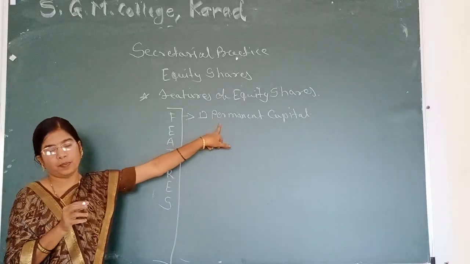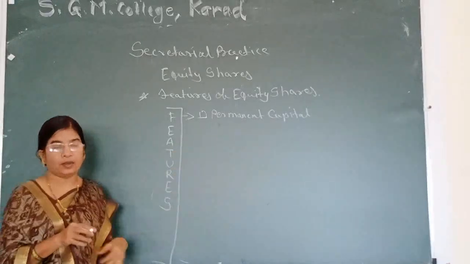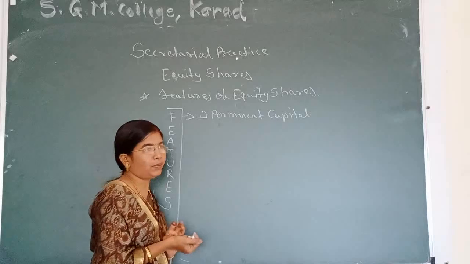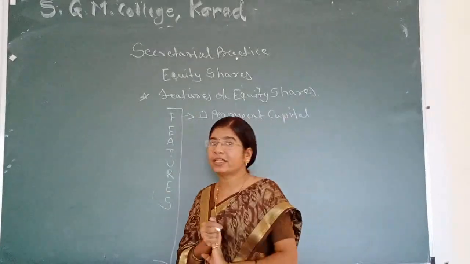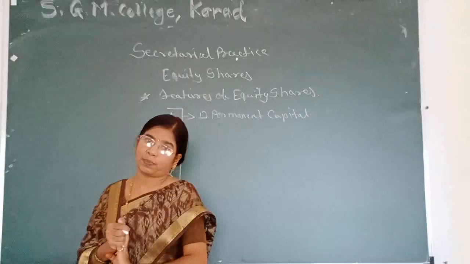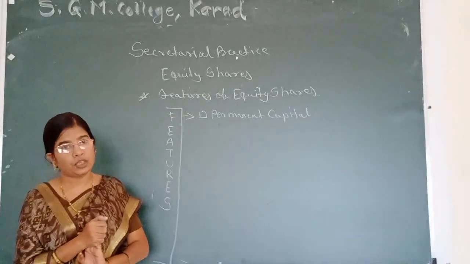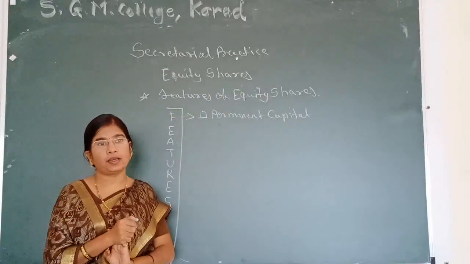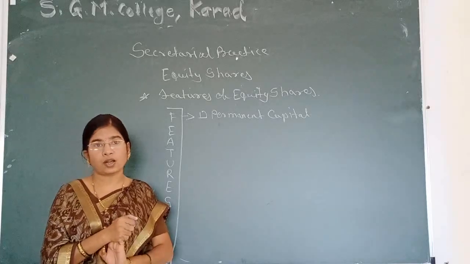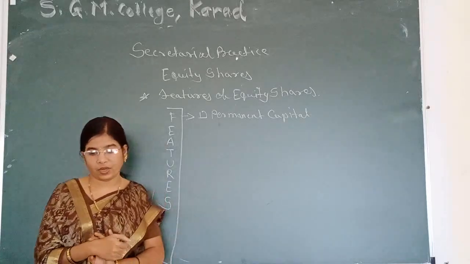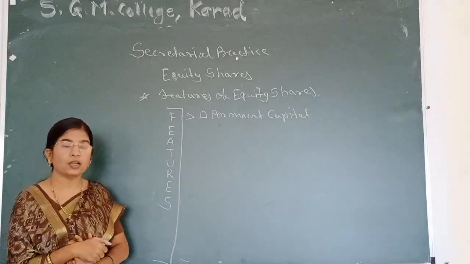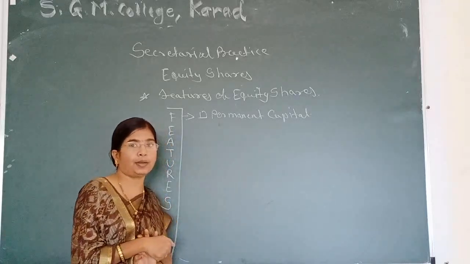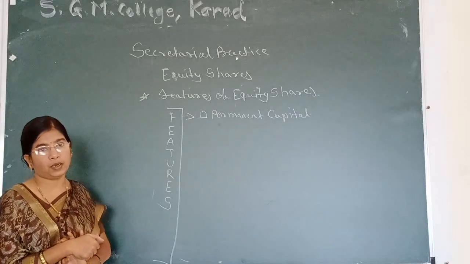Main feature of equity shares is permanent capital. Why is it permanent capital? Because equity shares are irredeemable shares. It means they are not redeemable after a specific period. Equity shares are irredeemable capital. The amount received from equity shares is not refundable after a specific period.